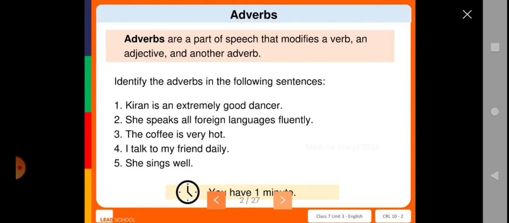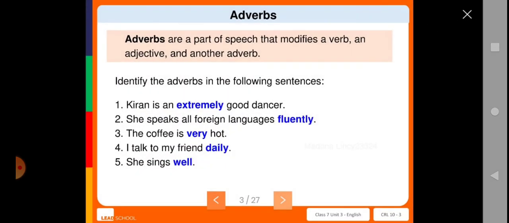She speaks all foreign languages fluently. The coffee is very hot. I talk to my friend daily. She sings well. Did you all identify the adverbs? Let us see the answer now. So: extremely, fluently, very, daily, well. These are the adverbs you had to find, right?